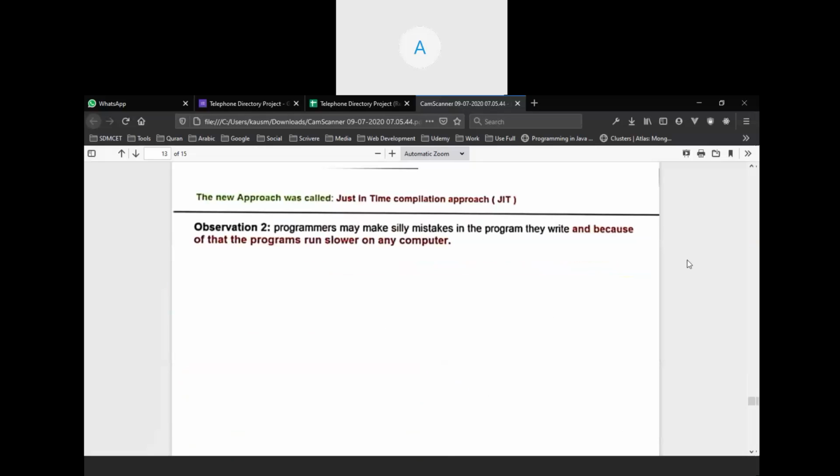Okay, you can see here observation 1, same thing. If the same line of code repeats 1,000 times, then we can understand that it will cost a lot. So what does just-in-time compilation do? Let's suppose the display z function is in 1,000 lines of code. It will convert that line into the bytecode and keep that in memory. So next time when the same line of code comes, it will not convert that again and will use the same bytecode. So it reduces our time. That is just-in-time compilation.